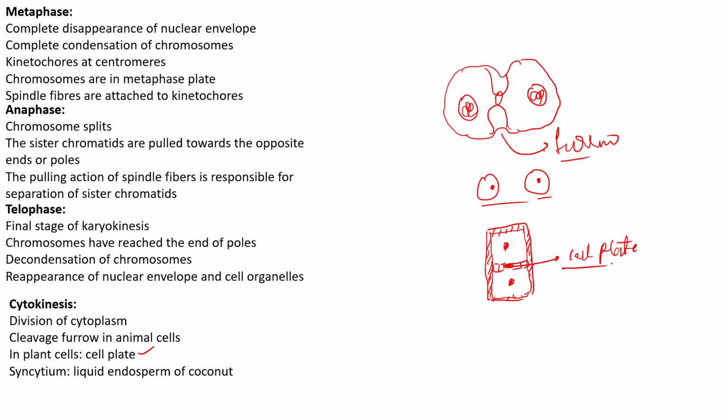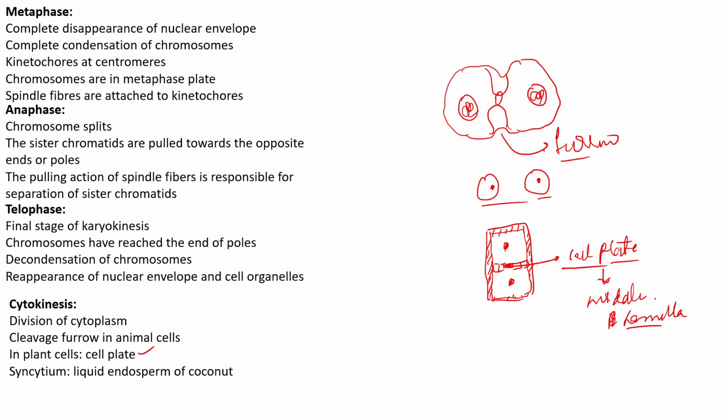In fact, this cell plate represents the middle lamella. This middle lamella acts as a glue-like structure that is present between the walls of the plant cells.